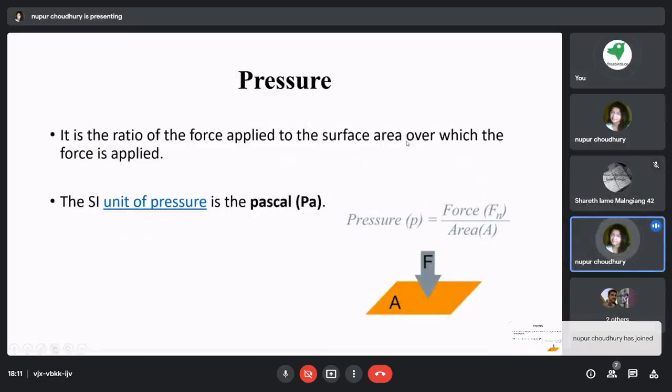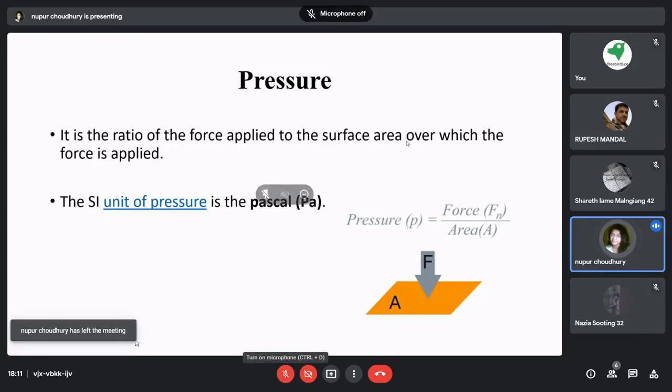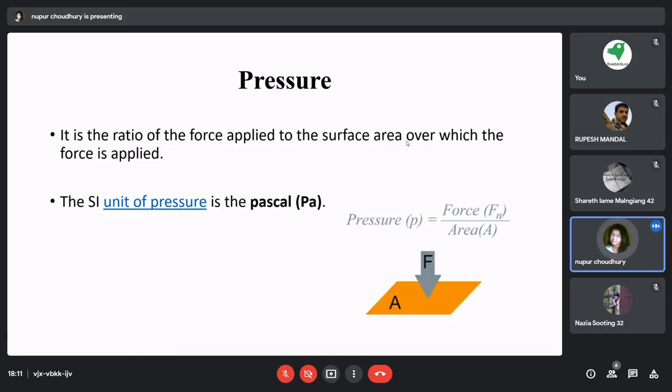The next thing that we will be discussing is pressure. So pressure is just another factor which is highly associated with force. Basically, it is the ratio of the force applied to the surface area over which the force is applied. That means whatever force we are applying on a particular area perpendicularly, that is known as pressure. Okay, and the SI unit of pressure is known as Pascal. For force we have Newton, and for pressure we have Pascal, right?